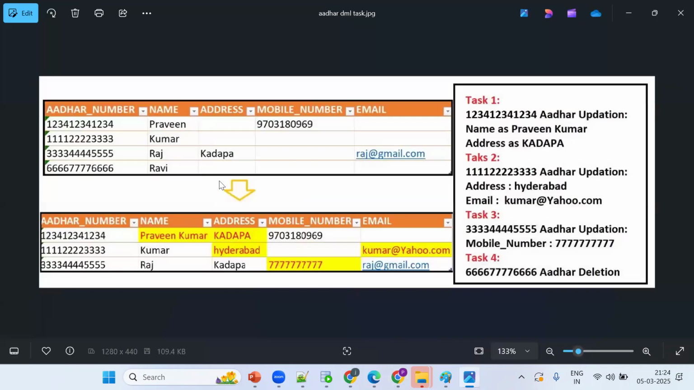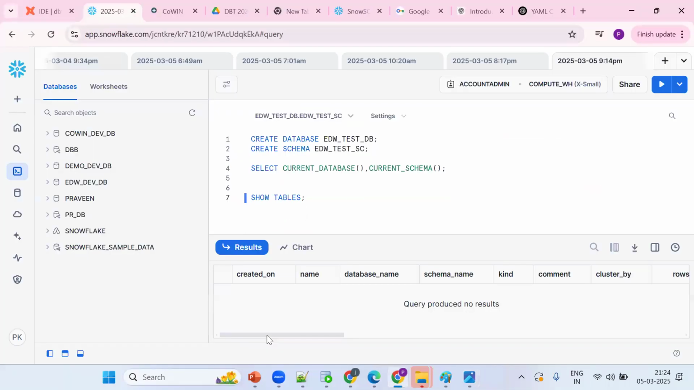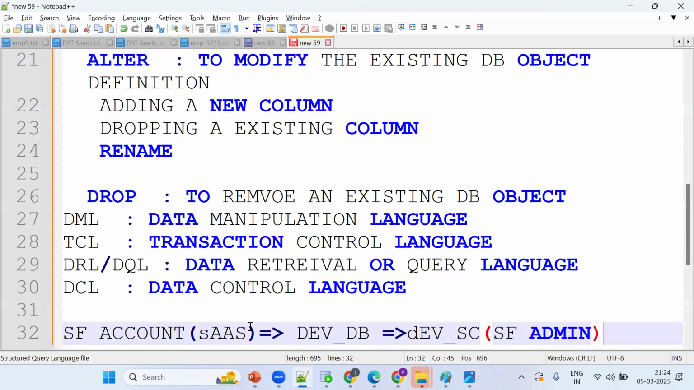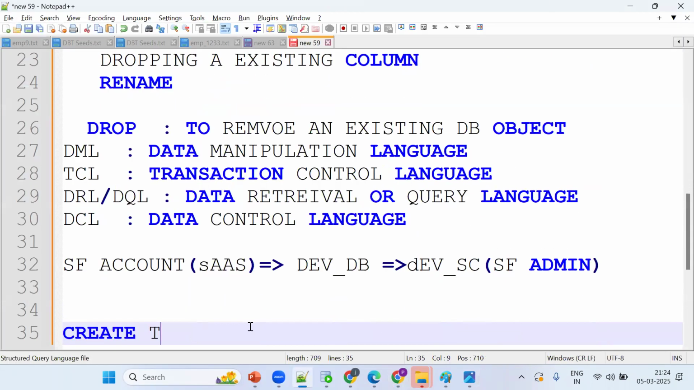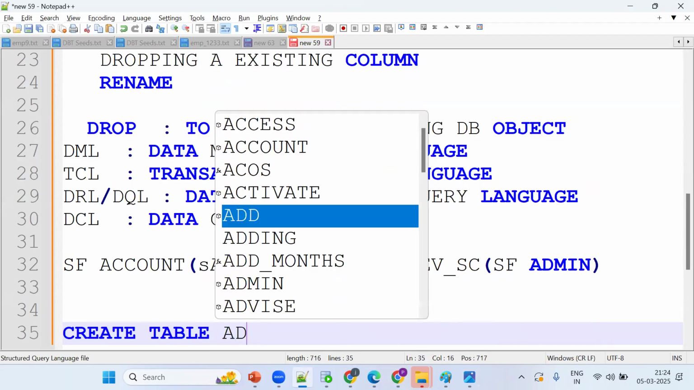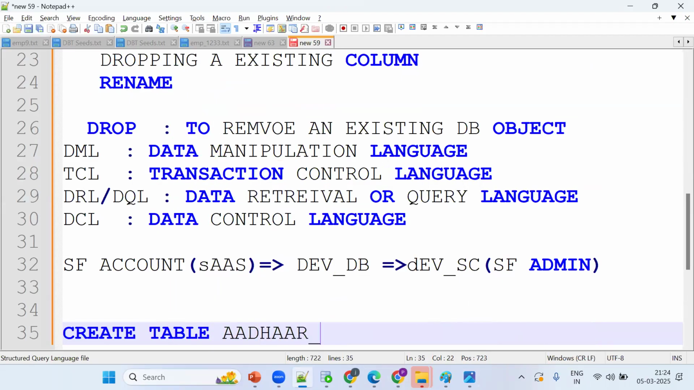Okay. So this table name, tell me what table name I can give for this use case. Aadhaar card information. Tell me the details. We need to create Aadhaar details underscore T. So create table Aadhaar, proper spelling, Aadhaar details underscore T, bracket open, bracket close, semicolon.